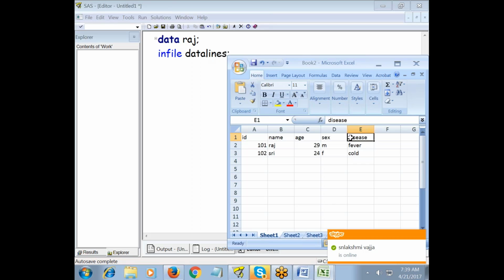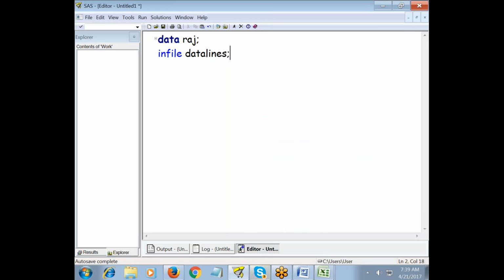To do this in SAS, we use a statement called the input statement. So input, and then all the variable names you want to enter here: ID, name, sex, age, disease. Every program line should end with a semicolon. Right. So what is the next important word?